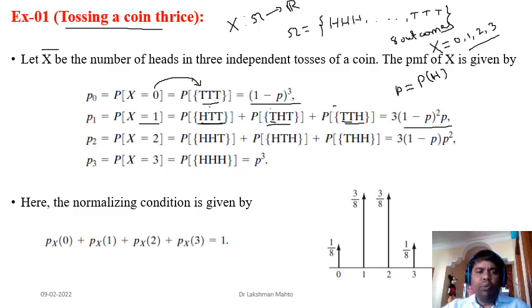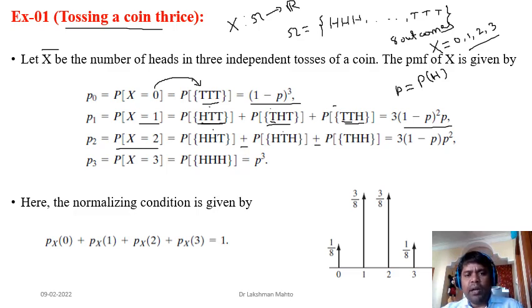Similarly, if you are trying to find the value of the probability mass function for x equal to 2, it is just the probability that x is taking value 2, which means exactly 2 heads. The outcomes having exactly 2 heads are head, head, tail; head, tail, head; tail, head, head. We know that each event is mutually exclusive with respect to the others, so that's where the summation is coming from.